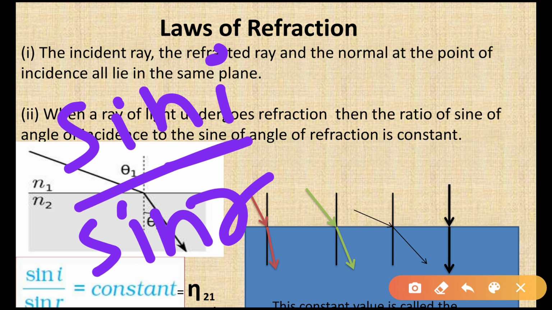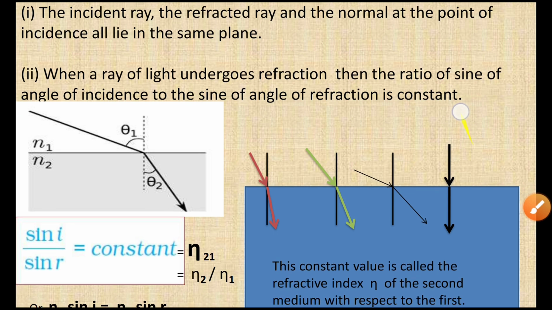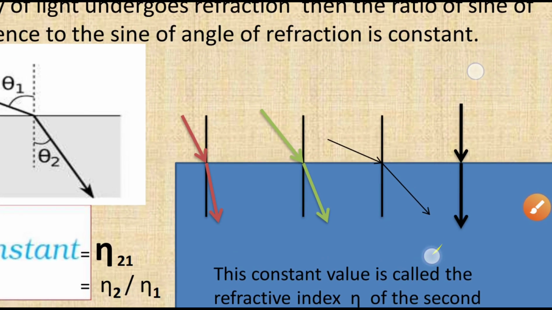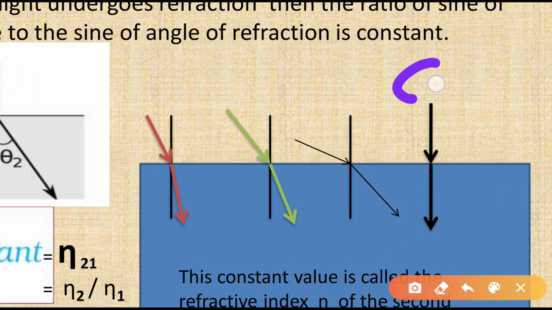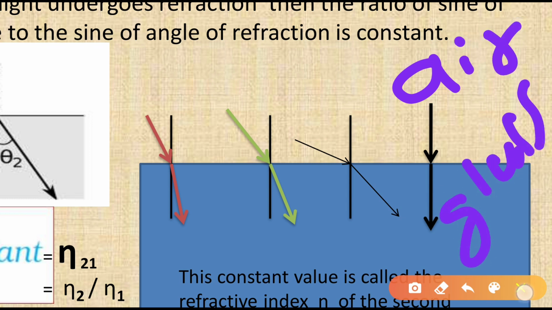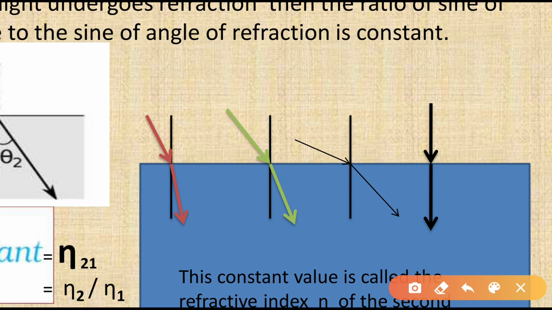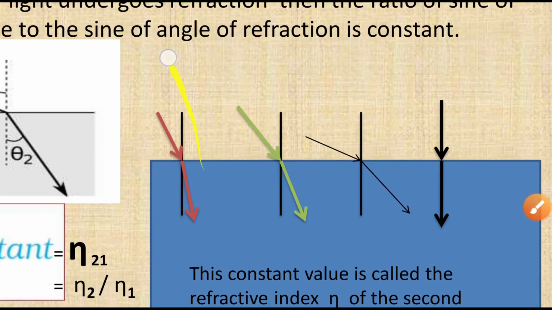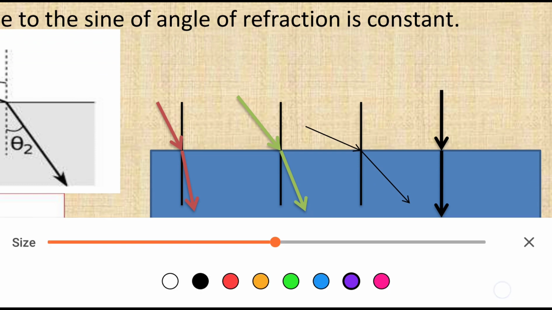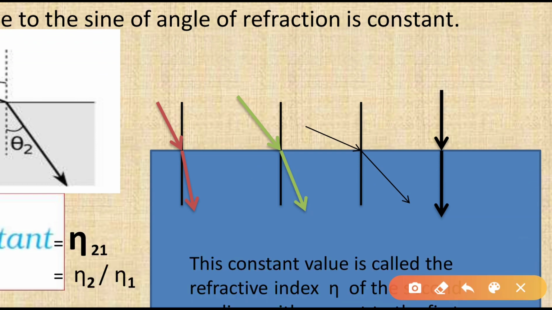I know you have not got this, but let me try to explain it. Suppose here we have one pair of media, that is air, and let us assume here we have glass. Then we enter a ray of light. Here you can see this black line is the normal. The ray of light enters like this, makes some angle, and undergoes refraction.